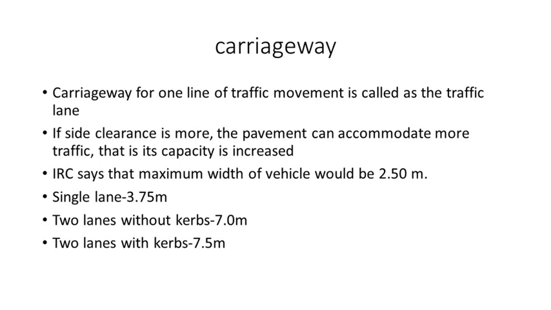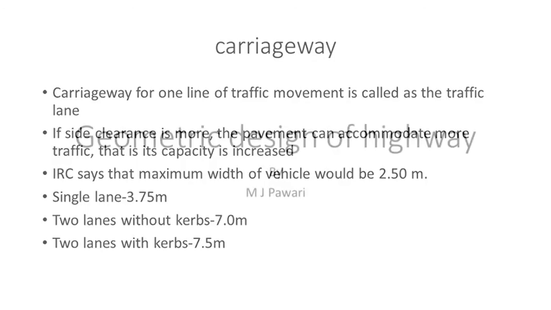Suppose it is a two-lane road without curves, then the width of carriageway is 7.0 meters. And a two-lane road with a raised curve has a carriageway width of 7.5 meters. So these are some of the classes of road: single lane, two lane without curves, and two lane with curves, with carriageway widths of 3.75, 7.0, and 7.5 meters. So this is about the carriageways.